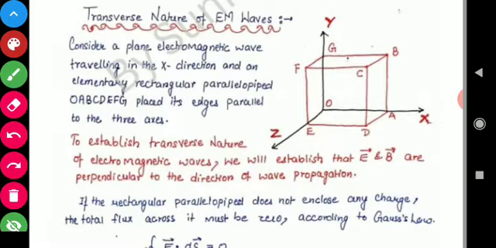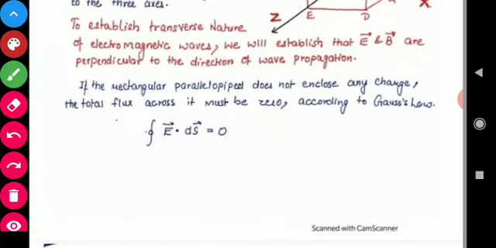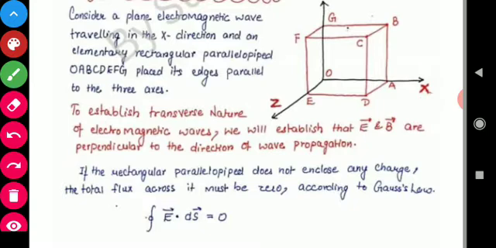It can be proved by considering an elementary area, that is ABCD here, and OEFG. So we will use this diagram to prove this. We know that according to the first equation of Maxwell, that is, closed integral of E dot ds is equal to 0. So in this way we can say that this is a closed integral.